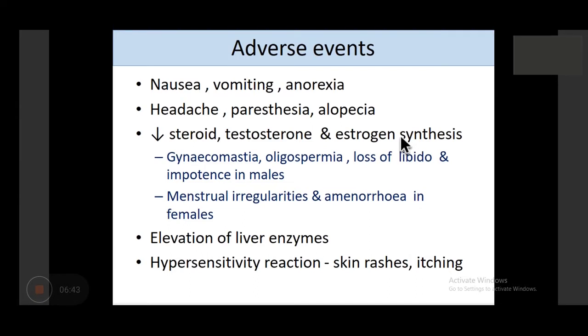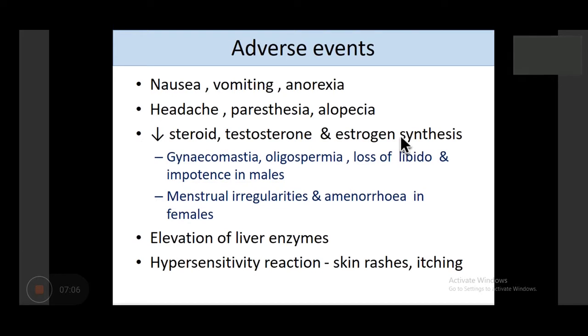So it leads to gynecomastia, oligospermia, loss of libido, and impotence in males, while it leads to menstrual irregularities and amenorrhea in females. This is very, very common. This hormonal imbalance with ketoconazole is very evident and common. It also leads to elevation of liver enzymes, so it should be used cautiously in patients having liver disease.